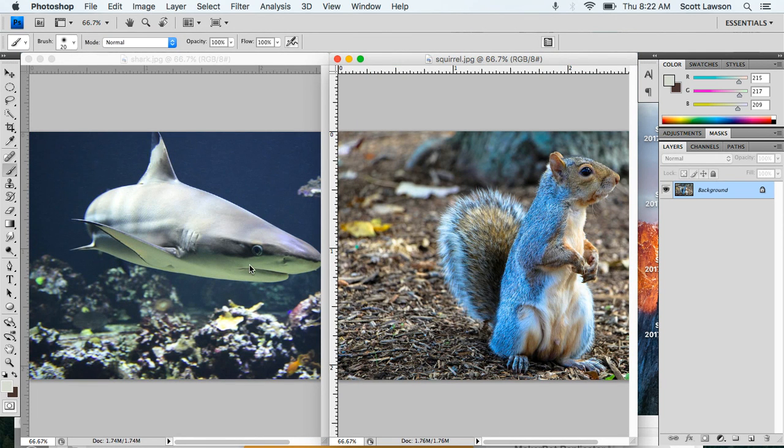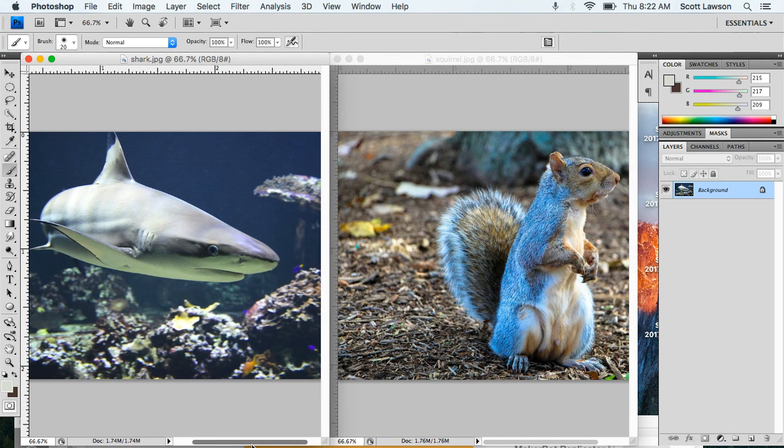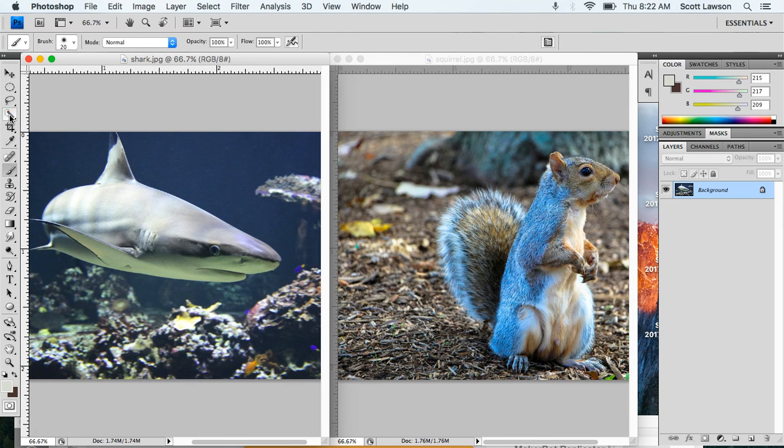All right. Next step is to select one of your creatures. It looks like for me that my shark may be easier to select. So I'm going to choose this quick select tool. I'm going to start selecting my shark just by clicking.